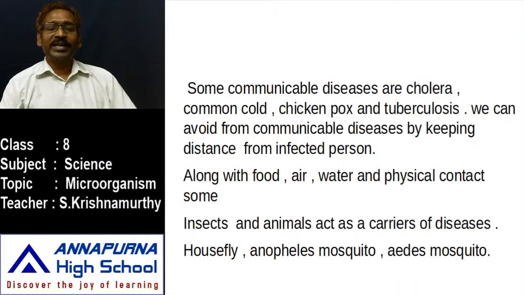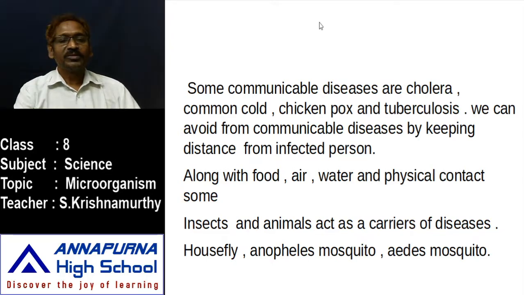What are contagious or communicable diseases? When a disease spreads from an infected person to a healthy person, it is known as a communicable disease. In earlier classes we have learnt about different kinds of diseases. Which diseases belong to communicable diseases? Cholera is a communicable disease.